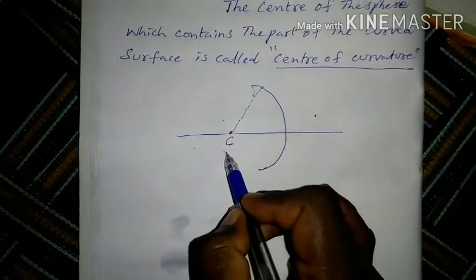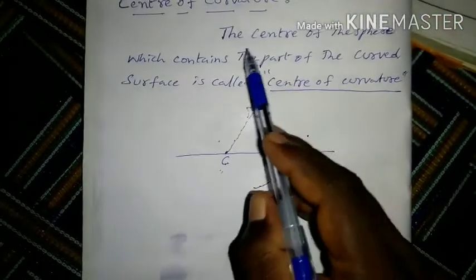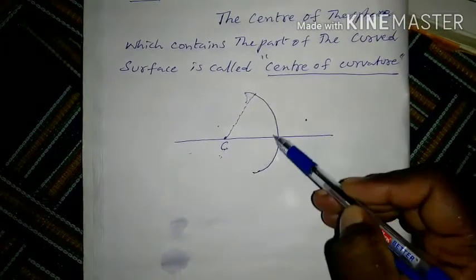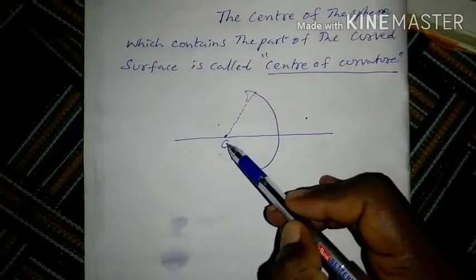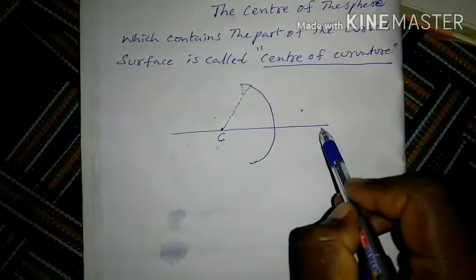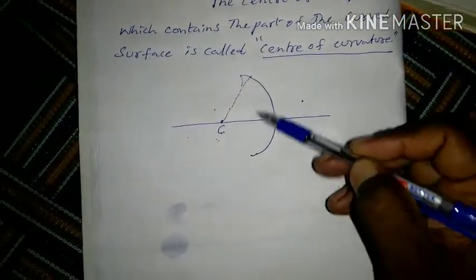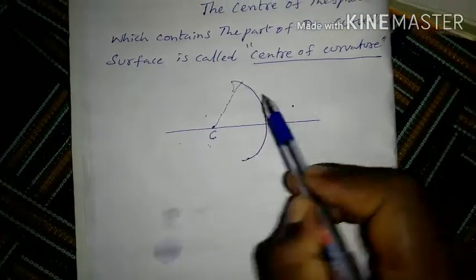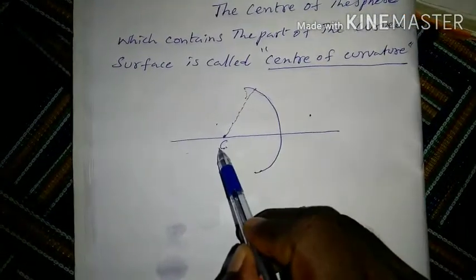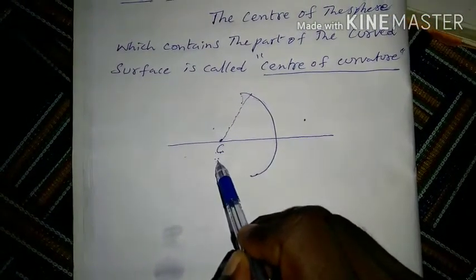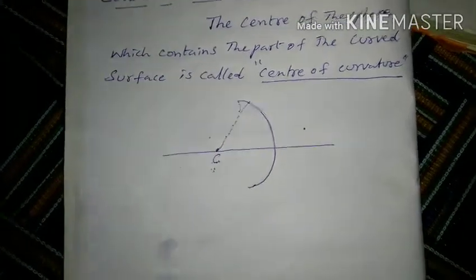What is the definition of center of curvature? The center of the sphere which contains the part of the curved surface is called center of curvature. This is the explanation.